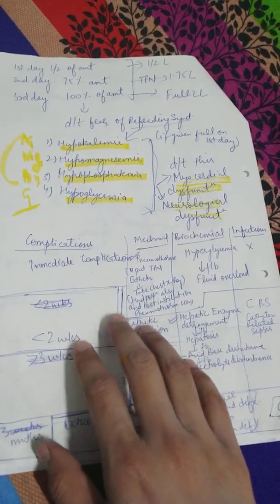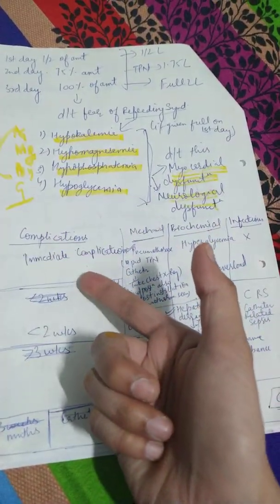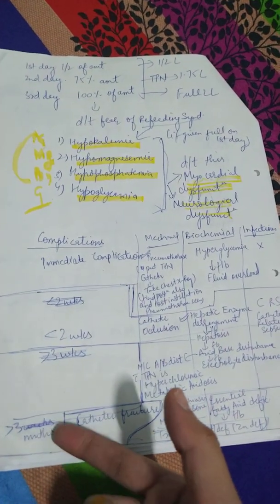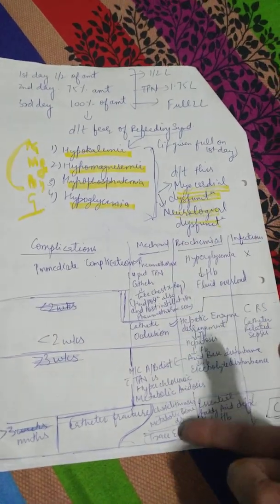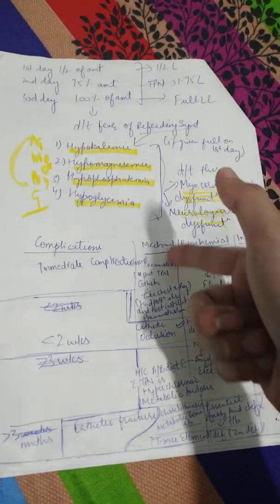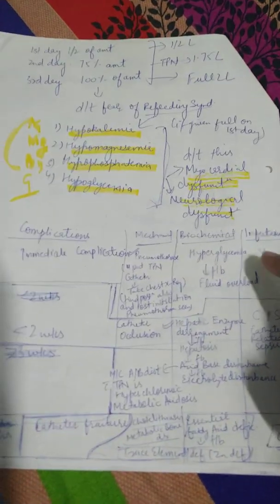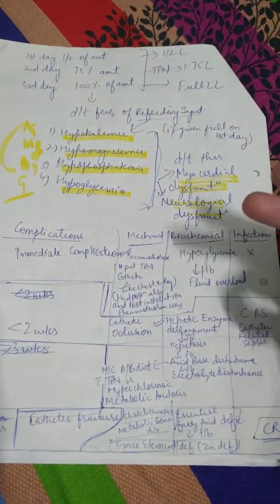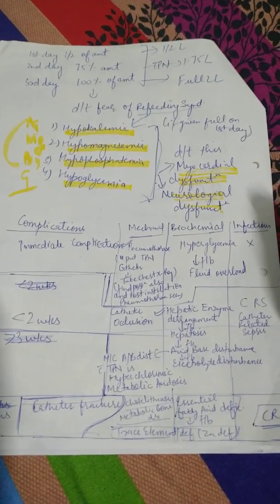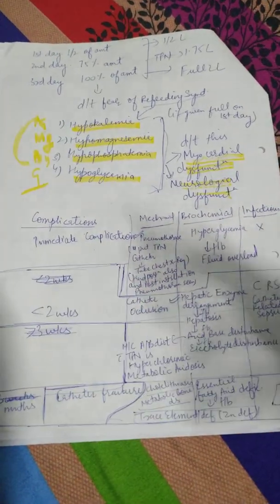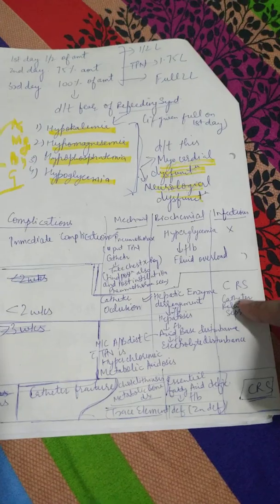Then there are some complications. So complications of parenteral nutrition are divided into immediate complications, for less than 2 weeks, and for more than 3 months if the patient is on parenteral nutrition. And the complications are again subdivided into mechanical complications, biochemical complications and some infections. So infectious complications: if you have given parenteral nutrition and discharged the patient in 1-2 days, then mostly there are no causes of infection, but if the patient is with you from 2 weeks to 3 months, then he can get an infection, and the infection can have only one cause, that is CRS, catheter